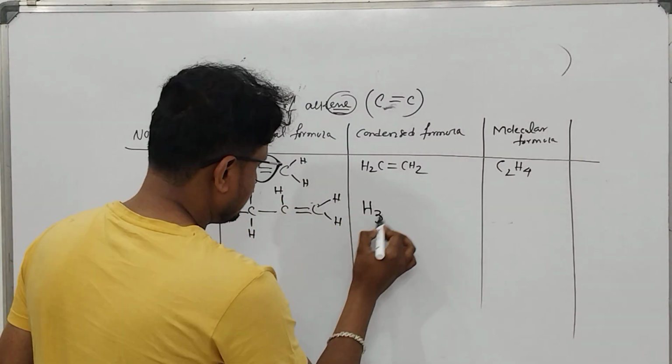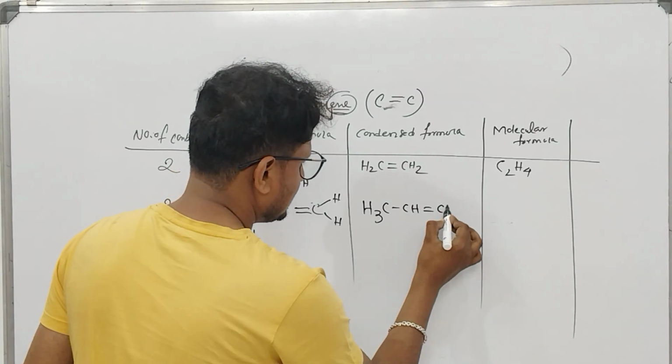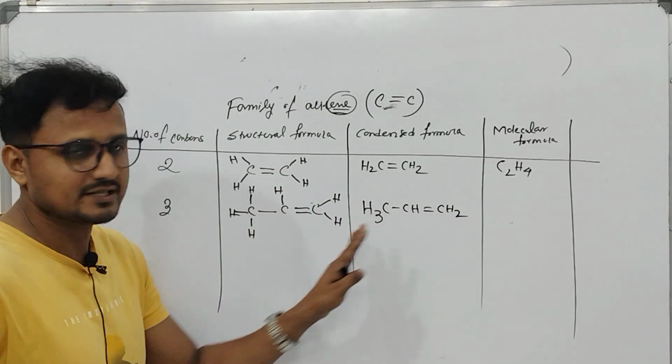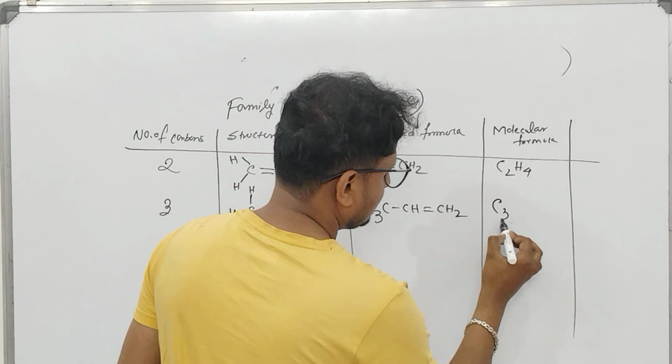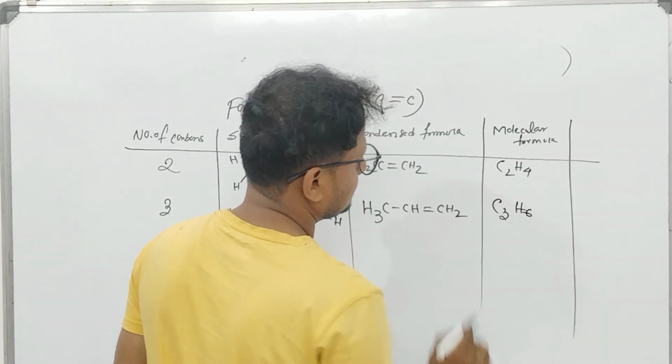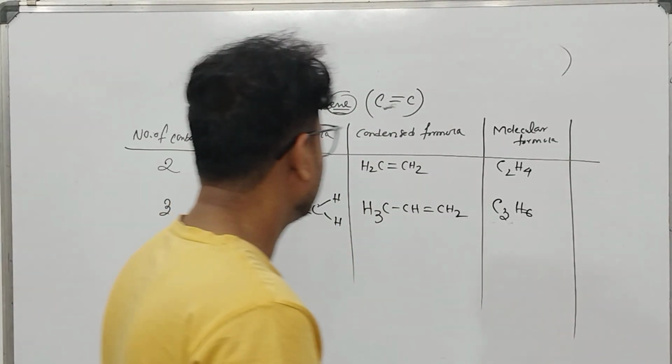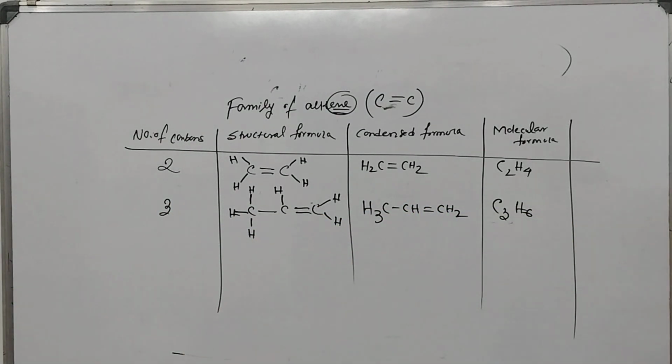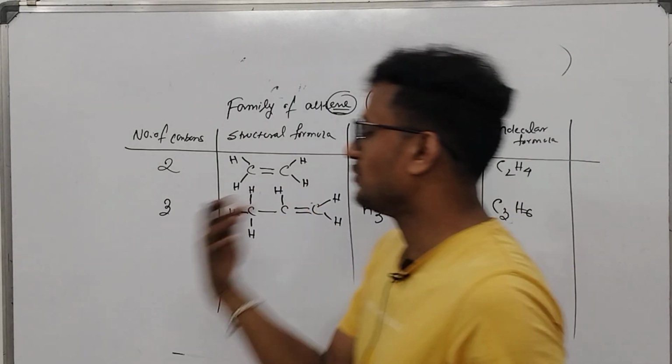So now here H3C, CH double bond CH2. This is the condensed formula, and this is the molecular formula, C3H6. Okay. Now let us go for the fourth one,